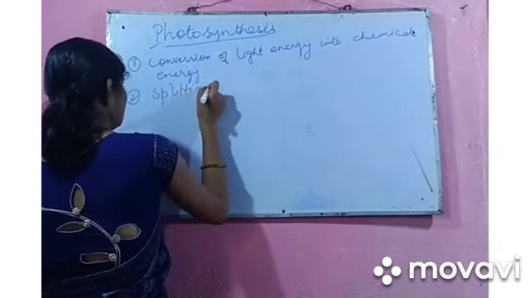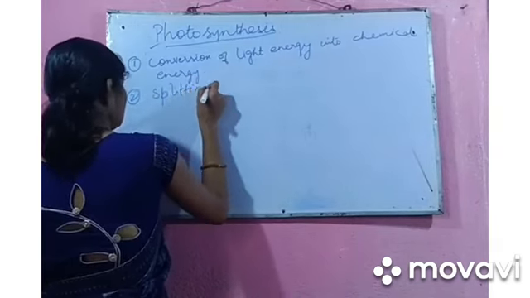Further, now we will explain the photochemical cycle, or light reaction, the light dependent reactions, or Hill's reaction.